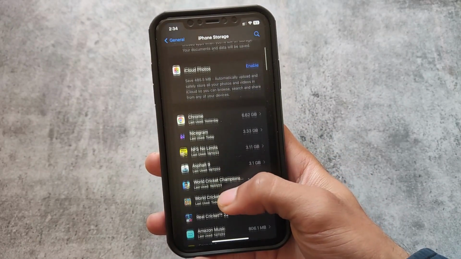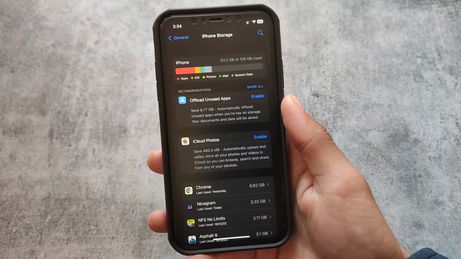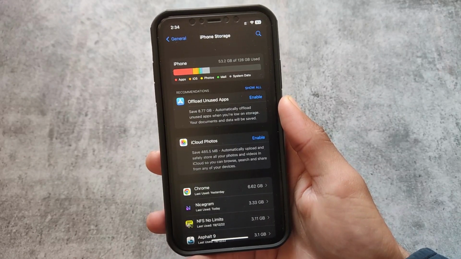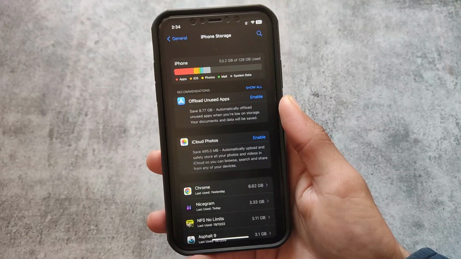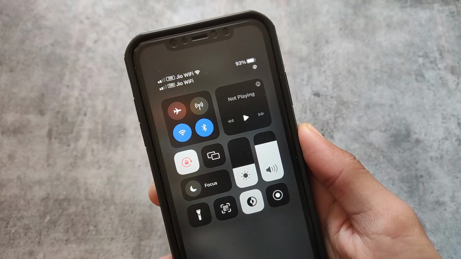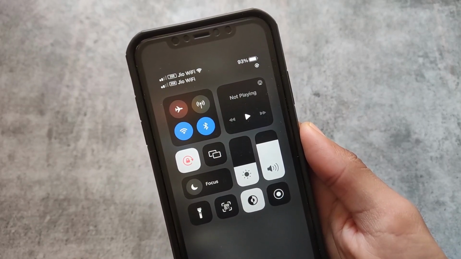Also, I'm using the 128GB variant and I have installed a lot of apps. You just noticed my iPhone storage, which is now full, is only 53GB. Why so? Because I have no photos, no videos in my gallery. Yes, no photos and no videos, except some videos shot for YouTube videos, by the way. Only those clips, nothing else. I'm using Google Photos for that.